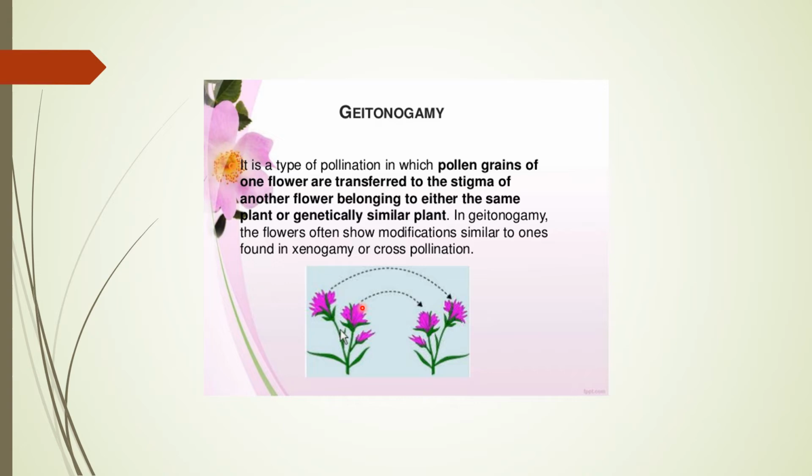Functionally, this type of pollination behaves as cross pollination, because pollen is transferred from one flower to another flower. But the flowers of these plants are genetically similar, so that's why it's similar to autogamy. So this is one of the adaptations, or you can say one of the types of self pollination.